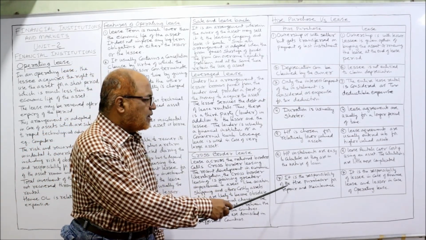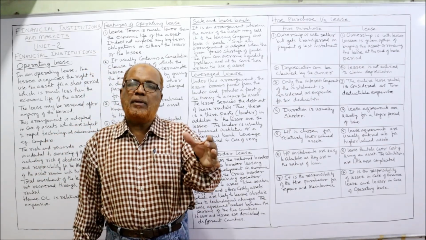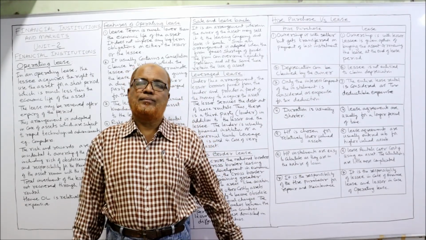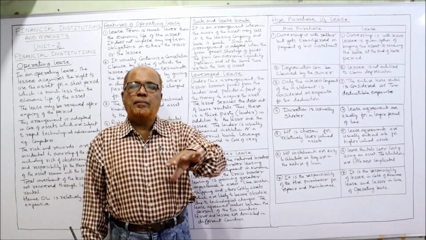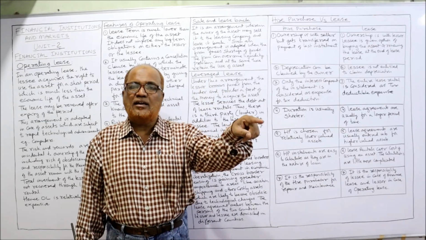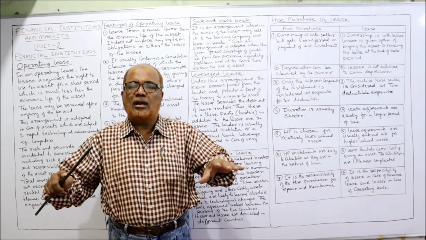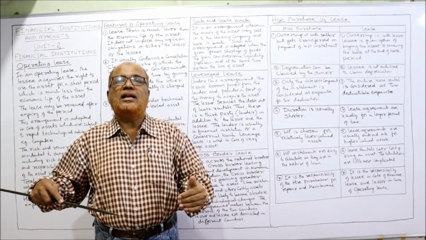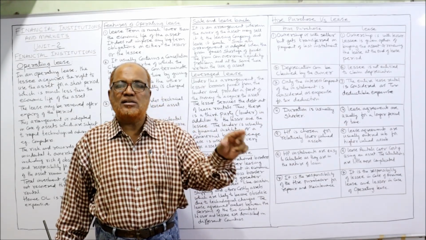Last one is, it is the responsibility of the hire purchaser for repair and maintenance. So regarding the repair and maintenance of the asset, it is the responsibility of hire purchaser in case of HP. But in case of lease agreement, the repair and maintenance of the asset is the responsibility of lessee in case of financial lease. So in case of financial lease, all the repair, maintenance, insurance should be borne by the lessee. Whereas in case of operating lease, it is the responsibility of the lessor to bear the repair, maintenance, insurance.